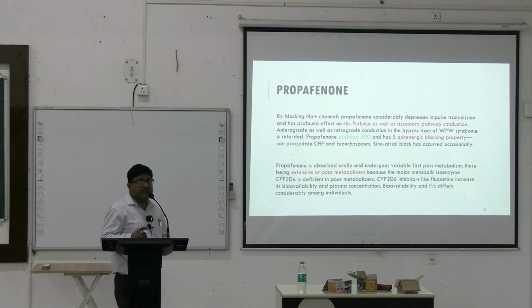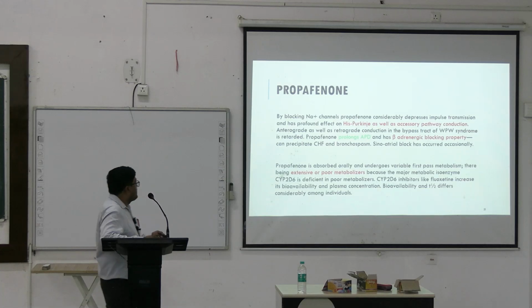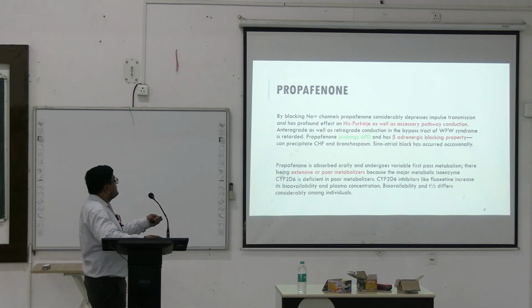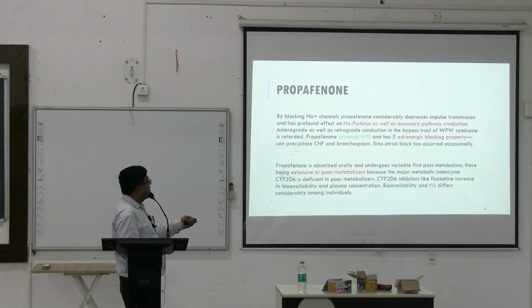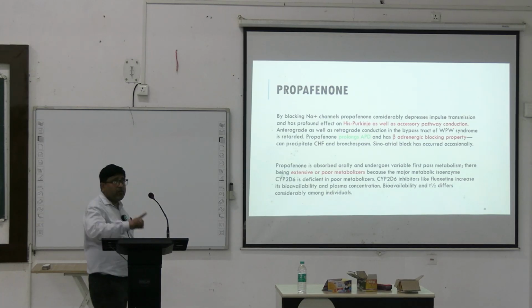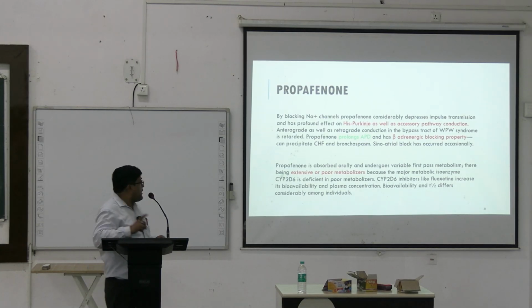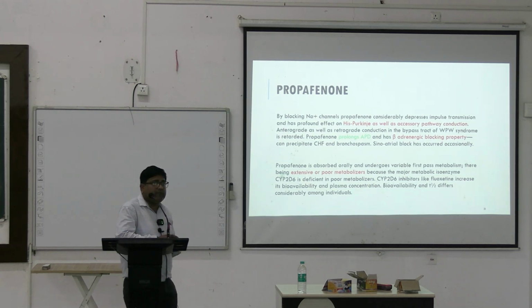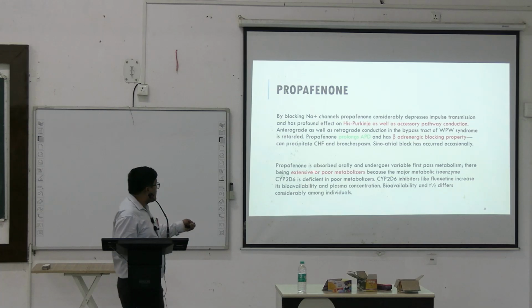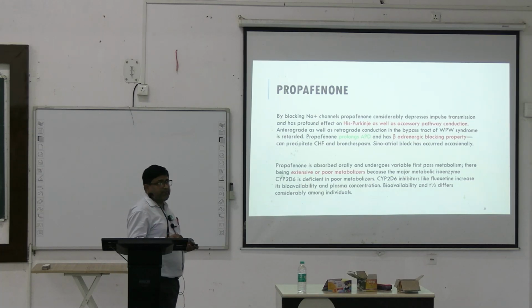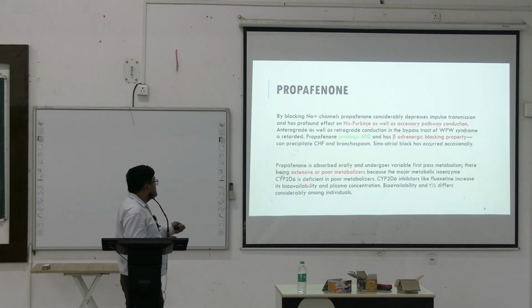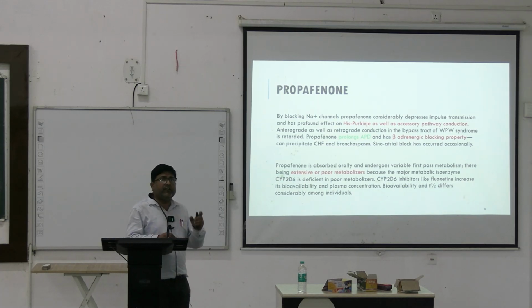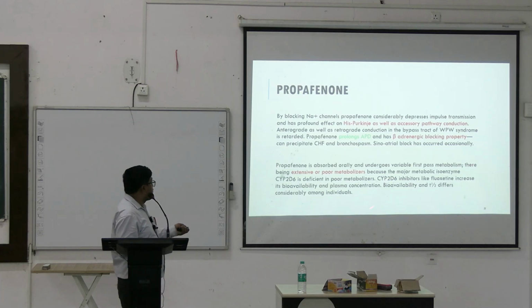Now, coming to the first drug, Propafenone, a class 1C drug. Its action is more prominent on the Purkinje system as well as accessory pathway conduction. It prolongs action potential duration and has beta adrenergic blocking property. As it has beta adrenergic blocking property, it can precipitate congestive heart failure and bronchospasm. So, it should be avoided in asthmatic patients. Now, this drug is metabolized by CYP2D6, which again shows genetic polymorphism. So, there are slow or extensive or poor metabolizers of propafenone.